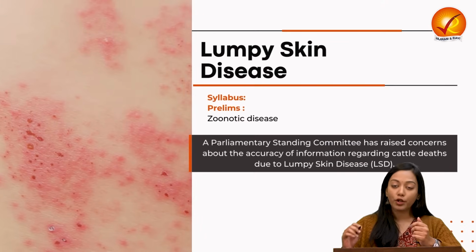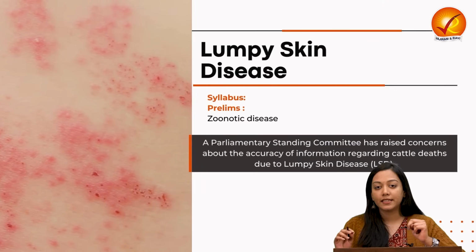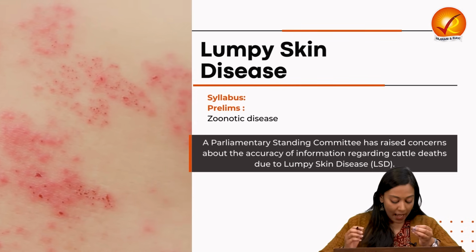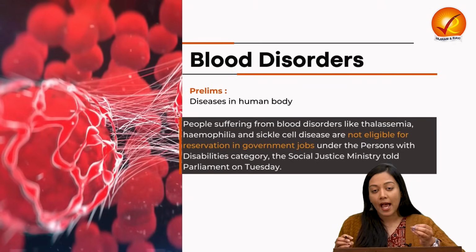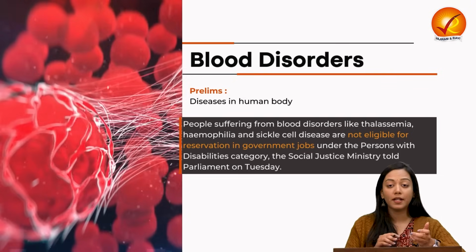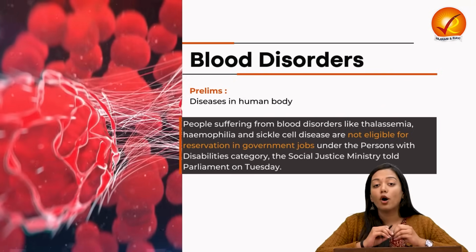Then from the prelims point of view, we will read about two diseases. First of all, the lumpy skin disease that is prevalent in cows, or cattle, across the world, and also disabilities related to blood disorders, as it has been flagged recently that certain disabilities of these blood disorders will not be accorded the job reservation.